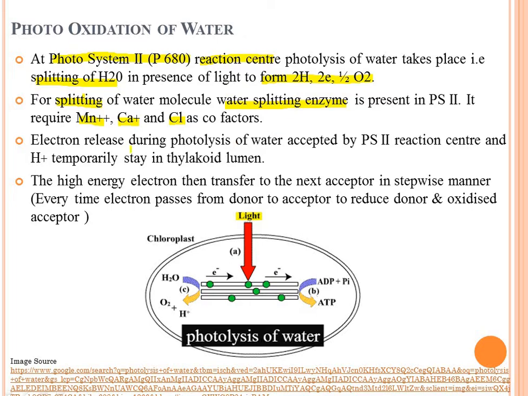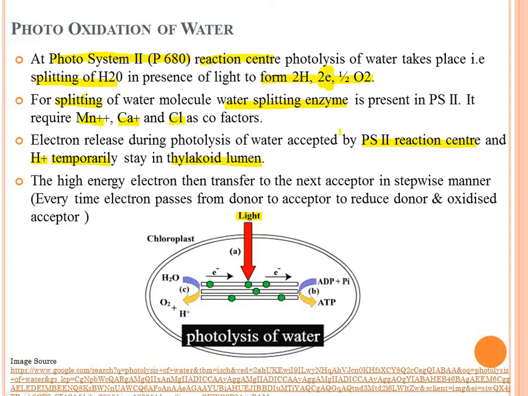Then the third point: electrons released during photolysis of water are accepted by the photosystem 2 reaction center, and H+ temporarily stays in the thylakoid lumen. These electrons donated during the photolysis of water are accepted by photosystem 2.